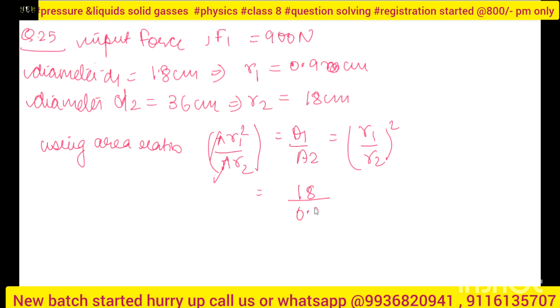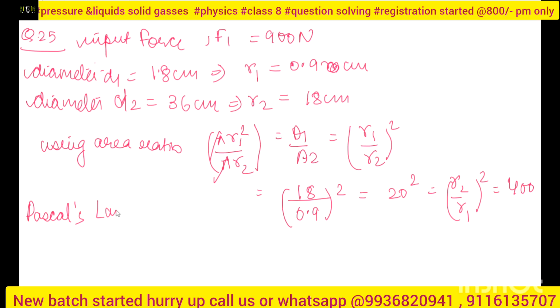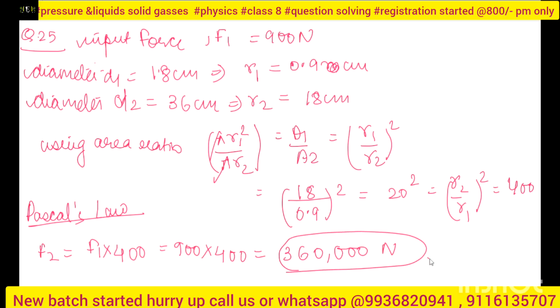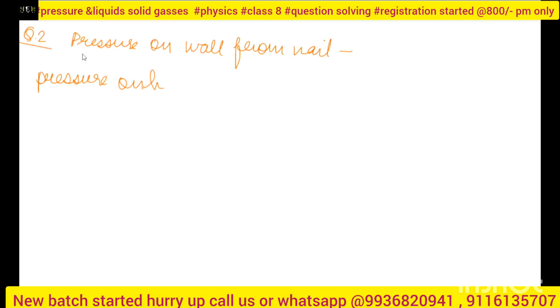So 18 upon 0.9 square. So I can say that it is 20 square, or r2 by r1 whole square is this, and it is 400. Now using Pascal's law of area and force, what I will get is F2 is F1 into 400, or 900 into 400. So I can say that it is 360,000 Newton. Okay. Problem is based on this.